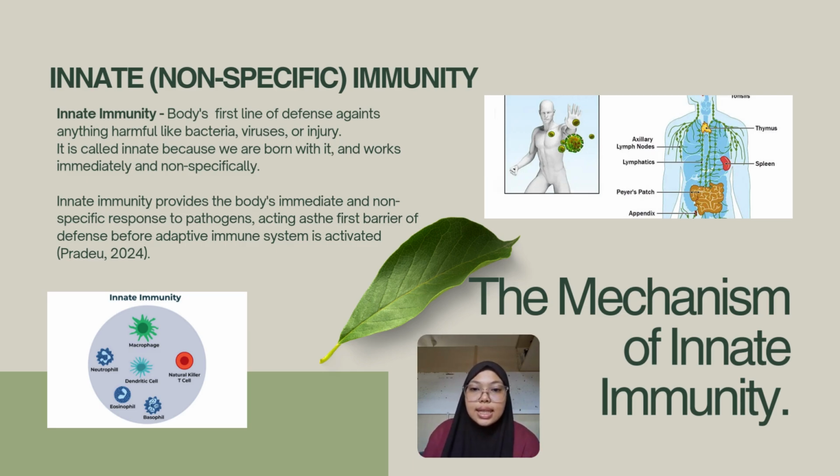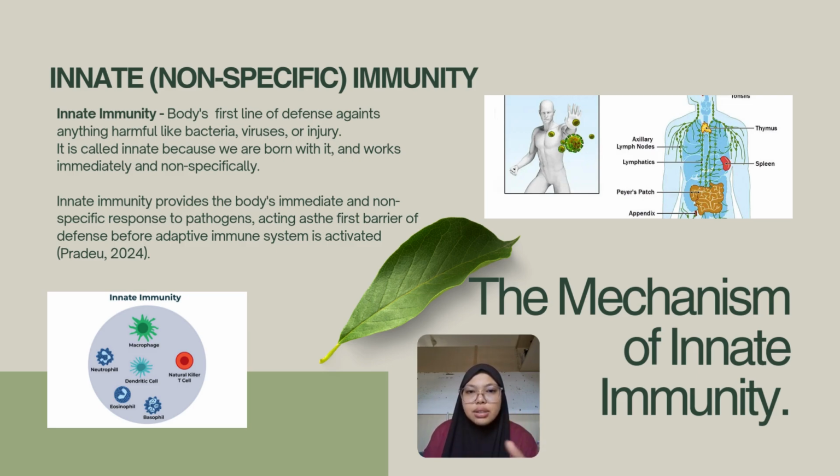So the first point of mine is the mechanism of innate immunity. So what is innate immunity? Innate immunity is a non-specific immunity. The definition of innate immunity is the body's first line of defense against anything harmful like bacteria, viruses or injury. It's called innate because we are born with it and it works immediately and non-specifically.